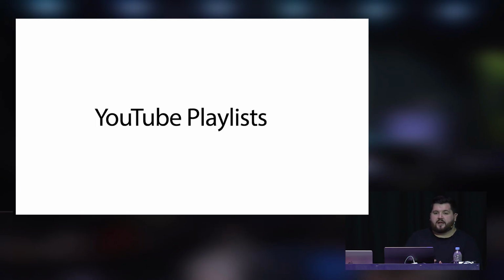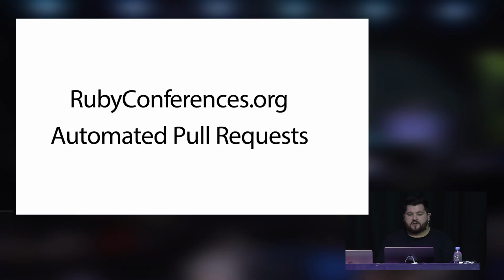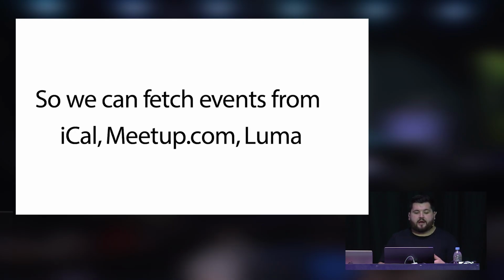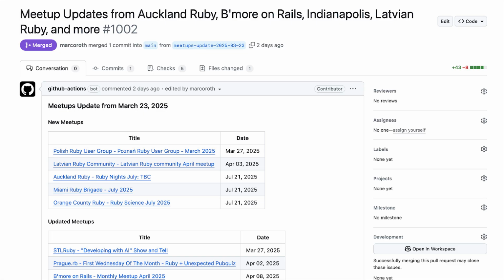But obviously it doesn't scale well for new events or future events where there aren't any recordings yet. For that, we have built something similar for RubyConferences.org, which is these automated pull requests that we do. So we fetch events from iCal, from Meetup and Luma. And what it does is it opens a pull request every day to add all the updates and events.